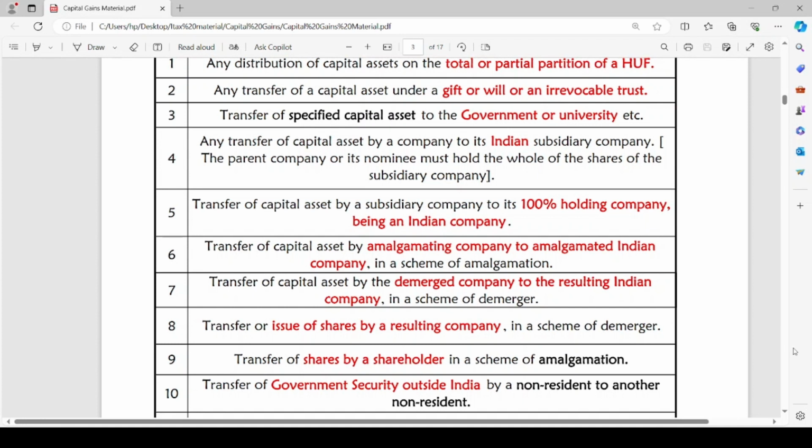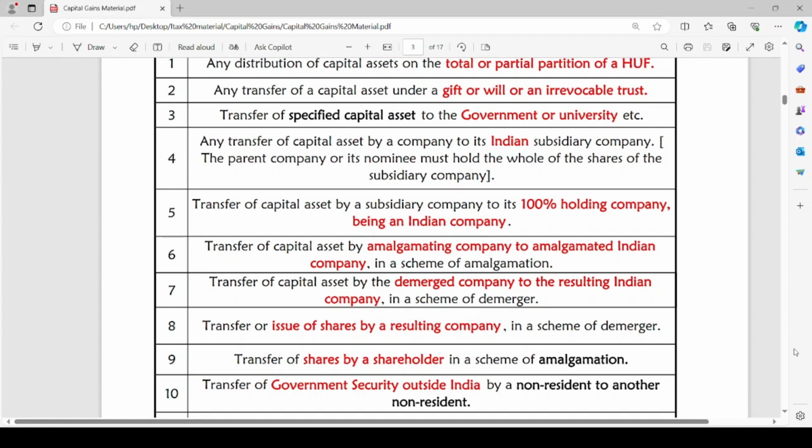As part of demerger, the capital asset is being distributed among the companies which are now demerged, that is separated from the single entity. The demerged company, which was a single entity, is now transferring its assets to resulting Indian companies, the multiple companies which are separated in the scheme of demerger. Such transfer of capital asset is not regarded as transfer under section 47.